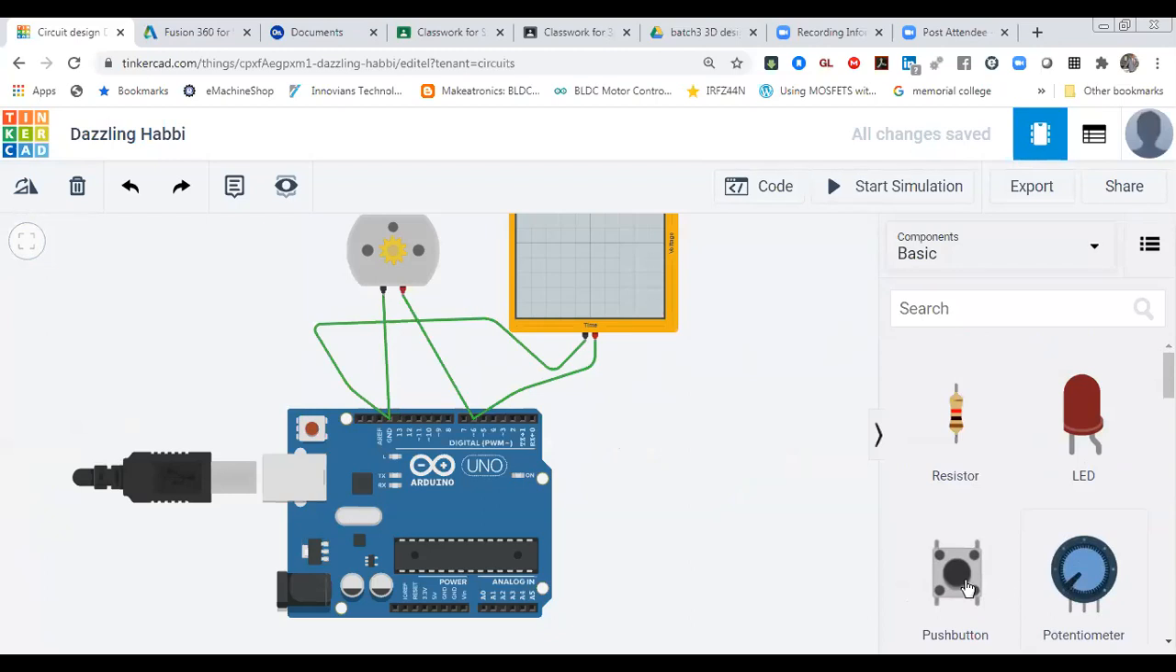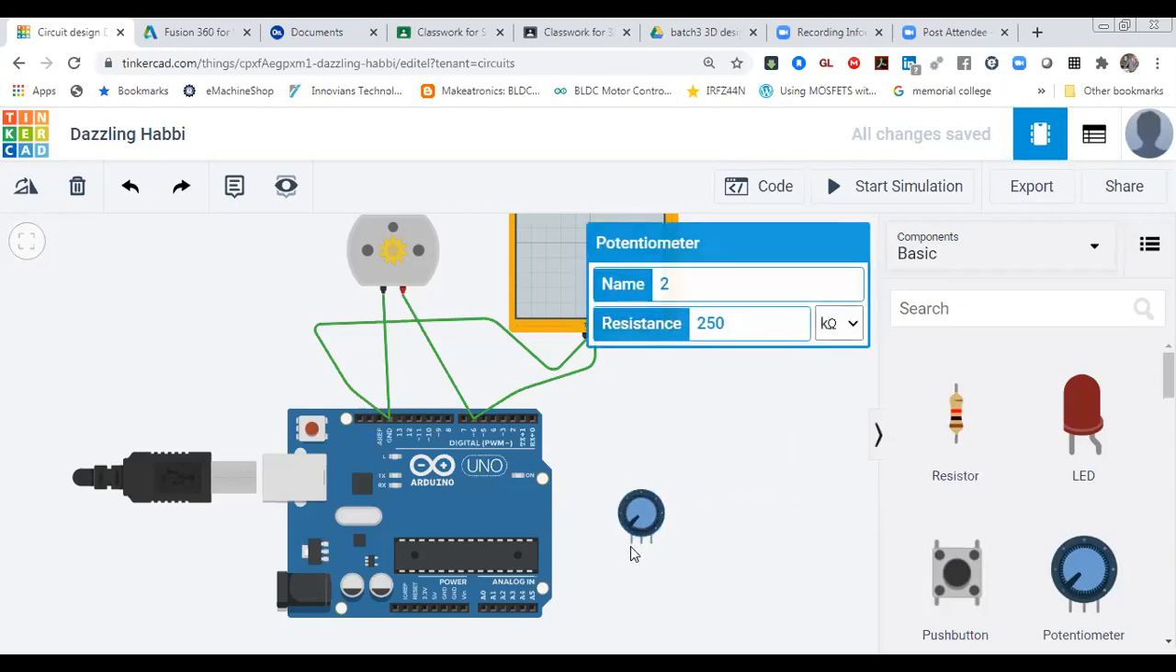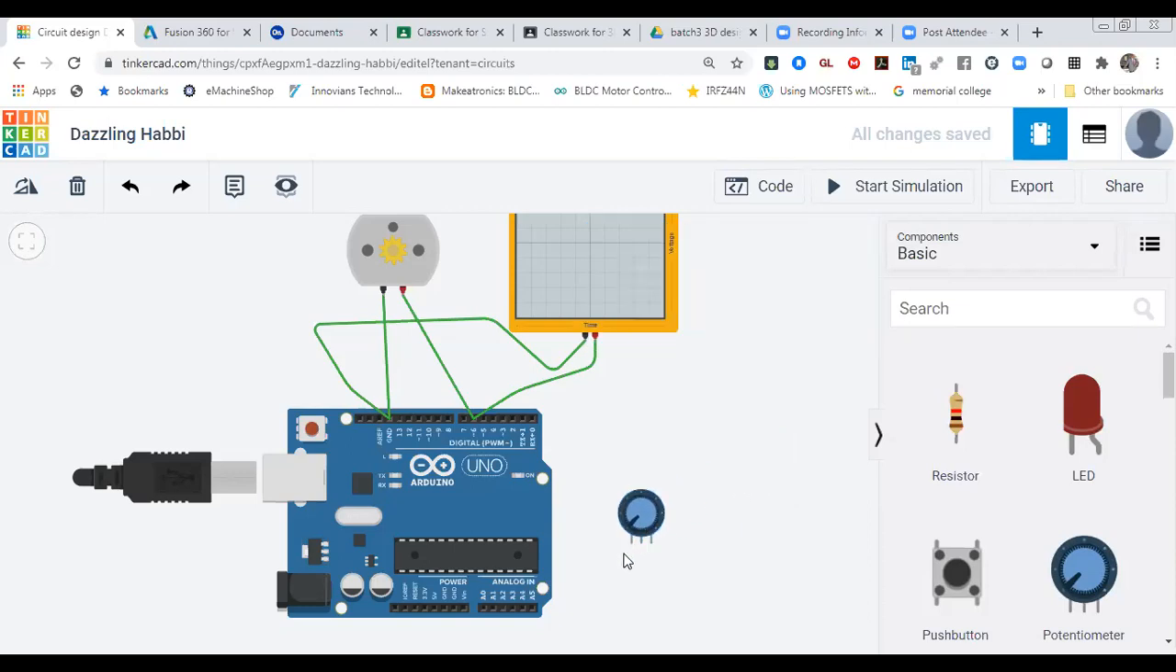This one is my potentiometer. Over here, I'm just going to connect it in a very simple way. Let's see how you can connect it. The three wires we did earlier. I'm just going to make it quick.